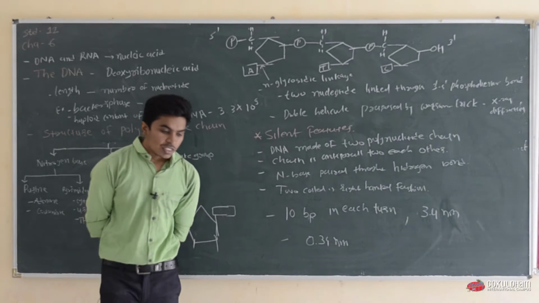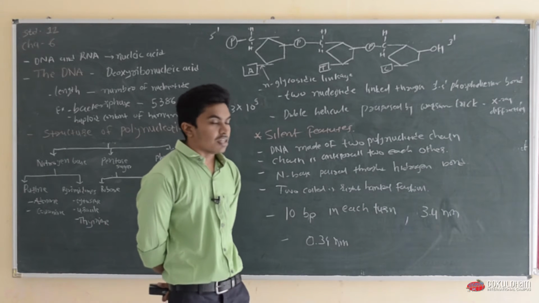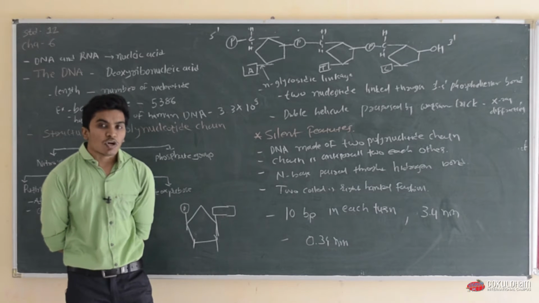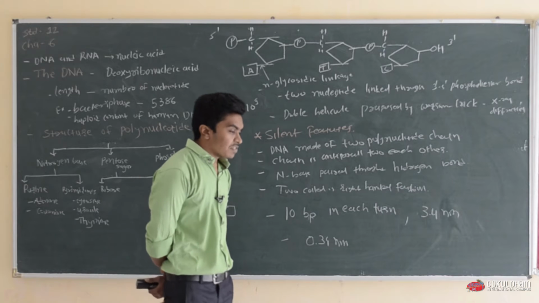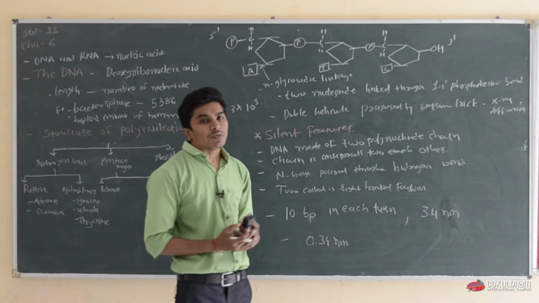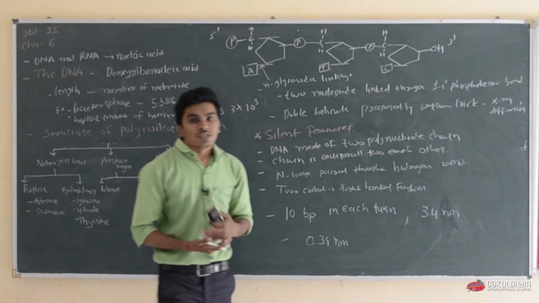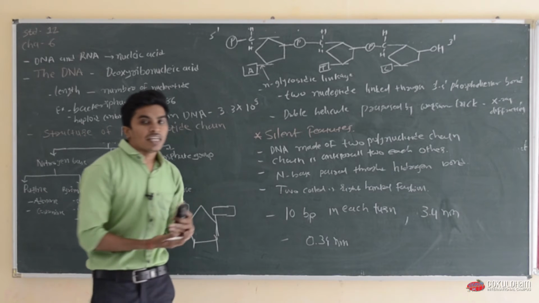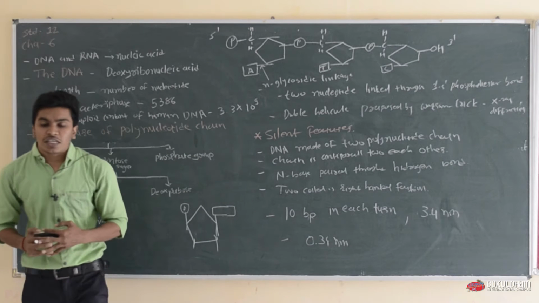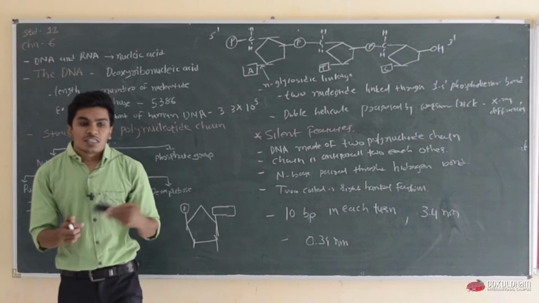In the last video and in the last classes, we completed our chapter number 5, the principles of inheritance and variation, in which we discussed the different principles of inheritance and variation, Mendelian genetics, and the Mendelian and inherited disorders or genetic disorders. Now today we are going to start a new chapter number 6, the molecular basis of inheritance.